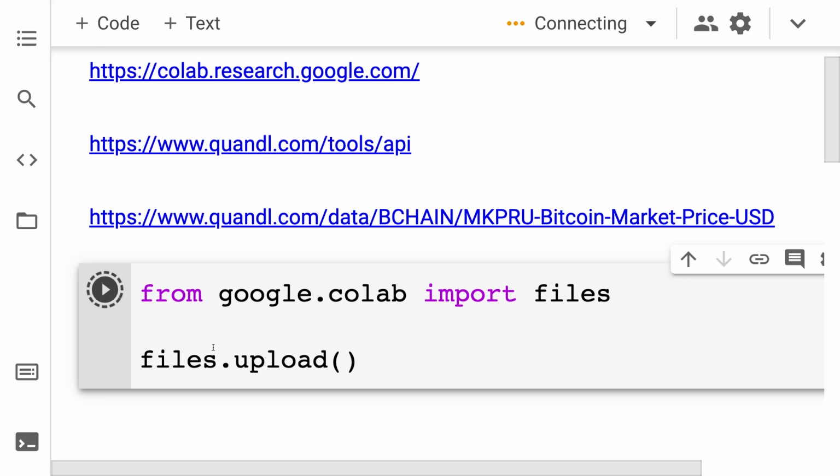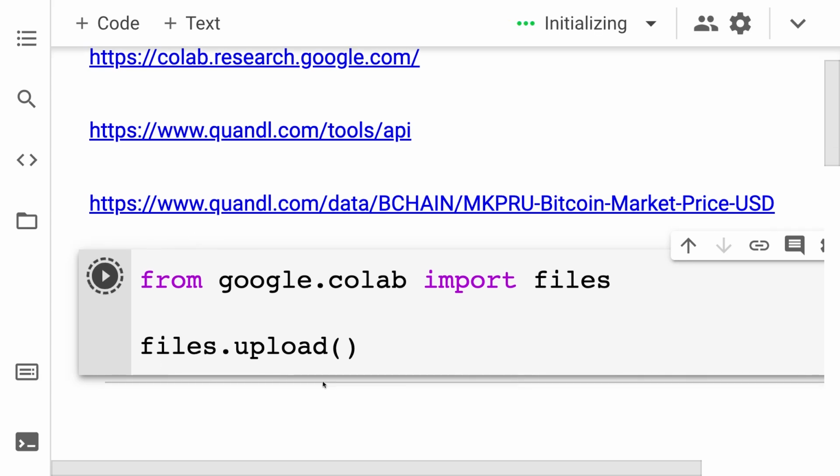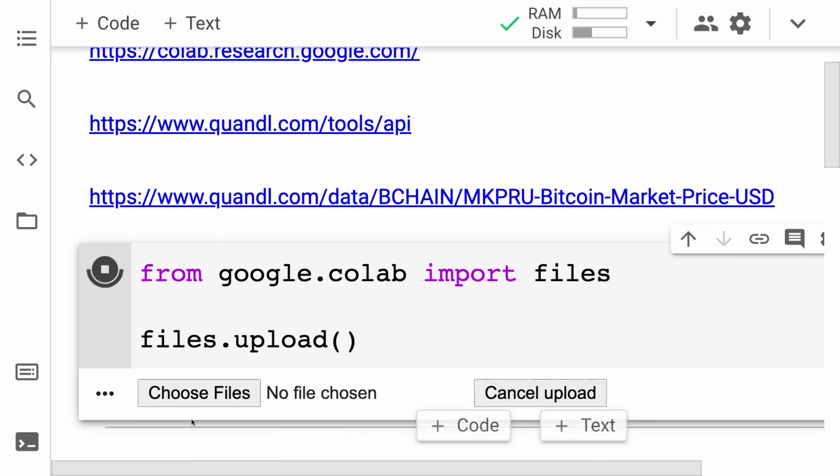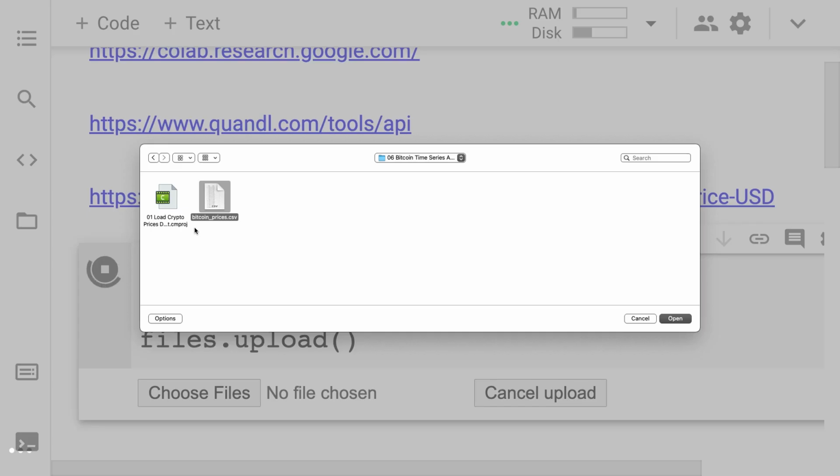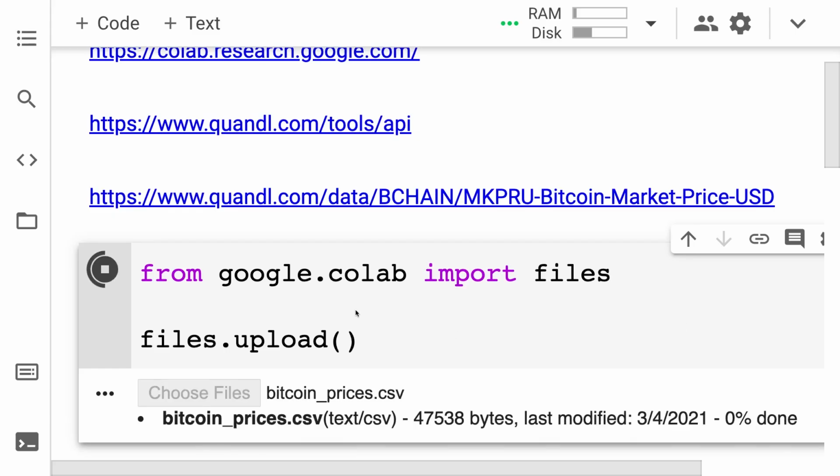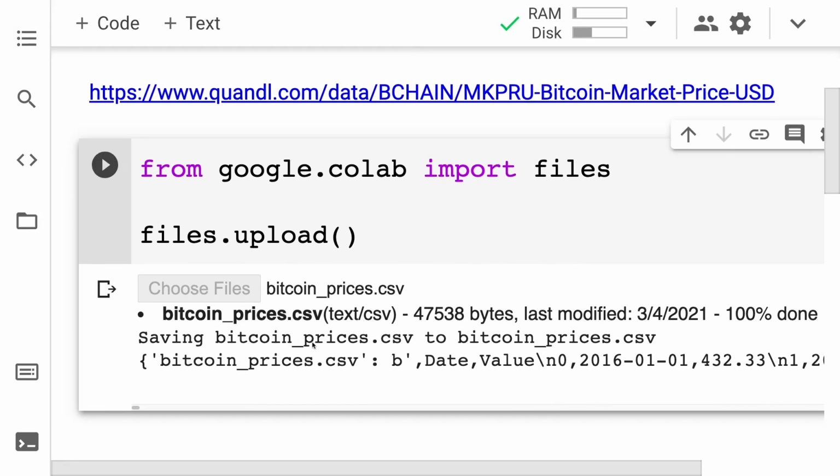So I can run this code cell, and it's going to send me a prompt to select a file from my computer. So I can hit choose files, and then I can select our CSV file, which I called bitcoin_prices.csv. And once you get the message here, 100% done, that means the file has been 100% uploaded, which means you can now reference this file in this Colab.